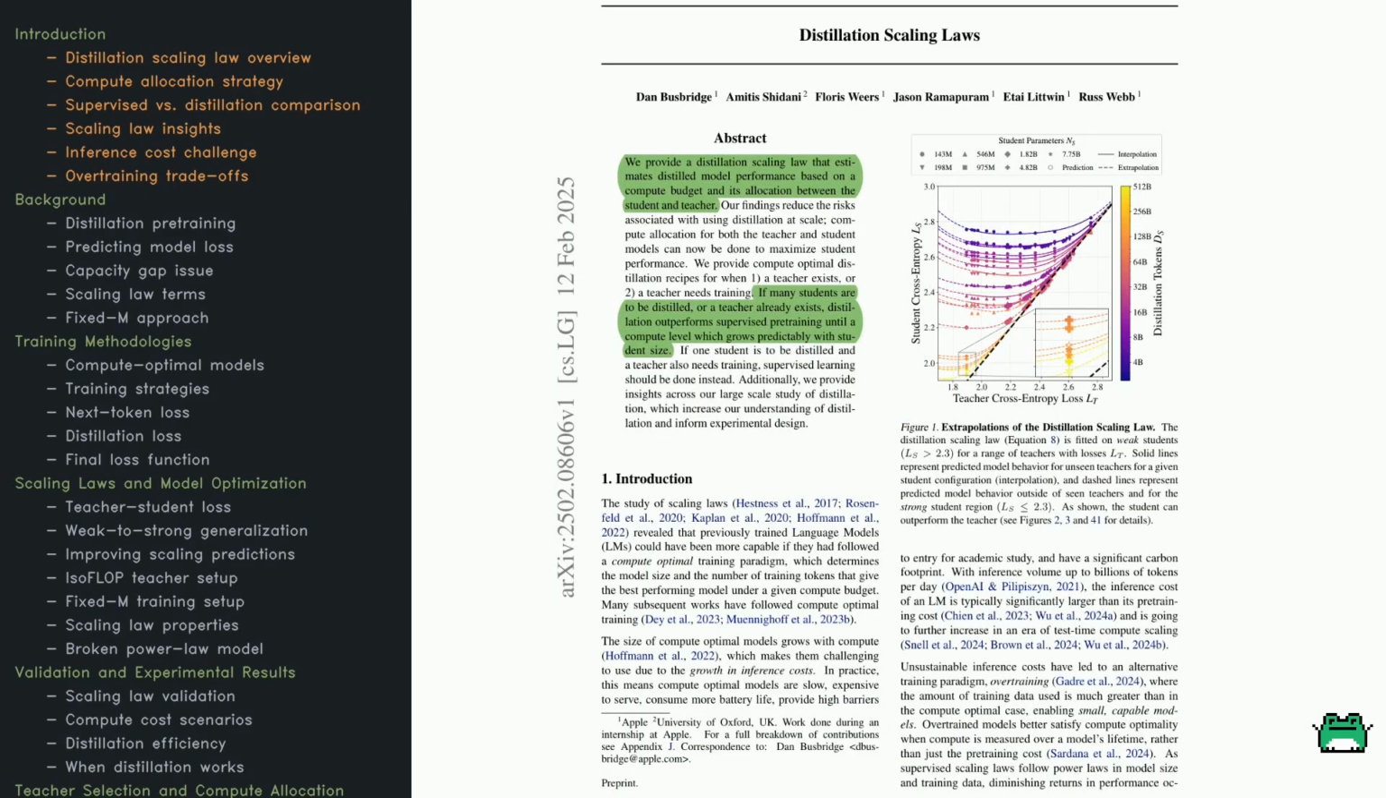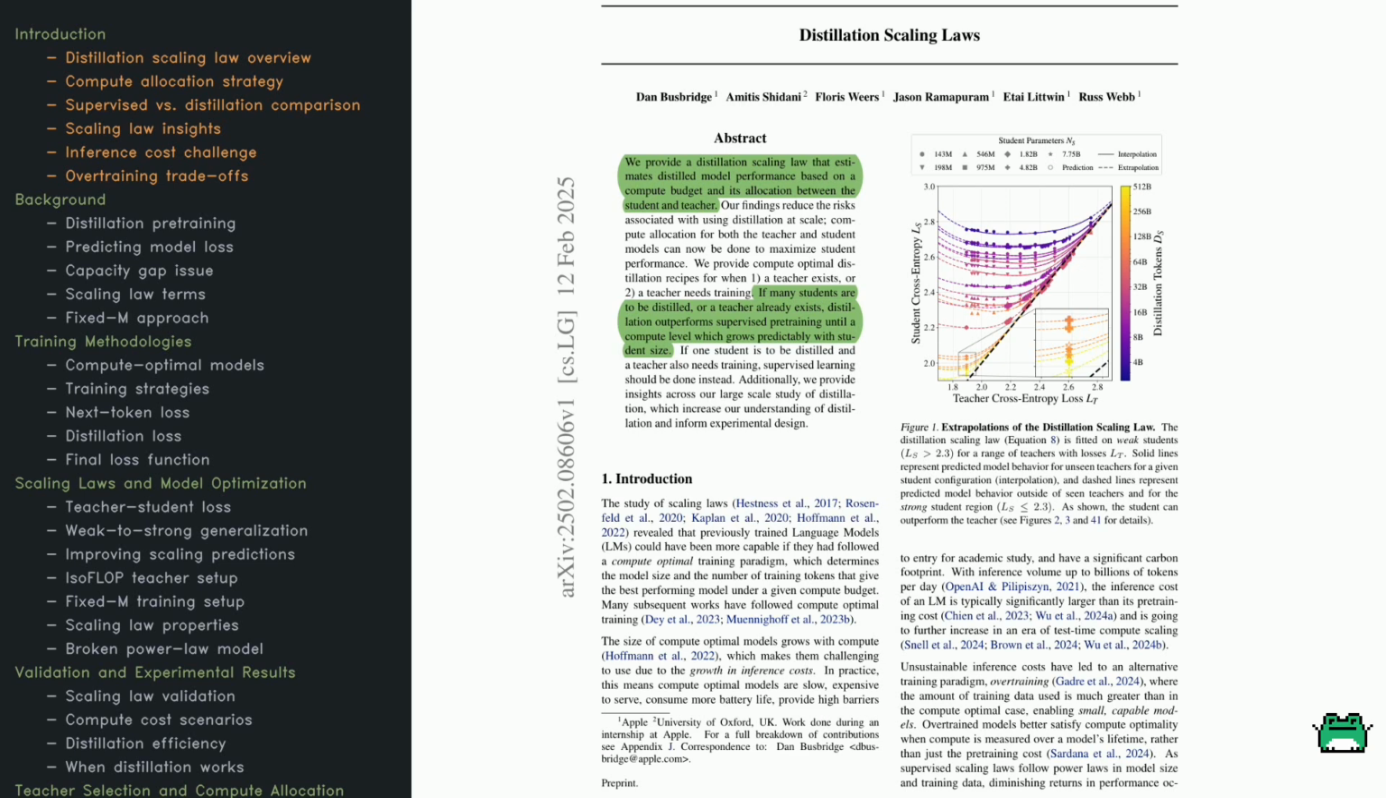Let's start by looking at the broad idea behind distillation in machine learning. Distillation is a technique where a large teacher model transfers its knowledge to a smaller student model. Essentially, the teacher's output probabilities for each token or class serve as a rich learning signal for the student. Instead of simply learning from the correct label or next token, the student also sees how the teacher allocates probability across all possibilities, sometimes called dark knowledge.